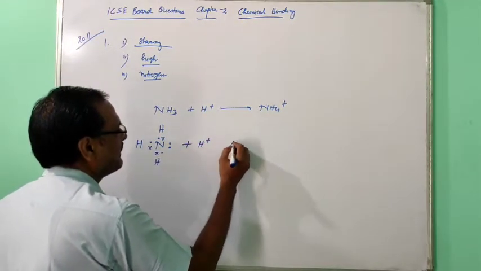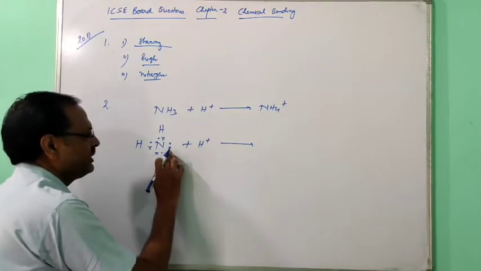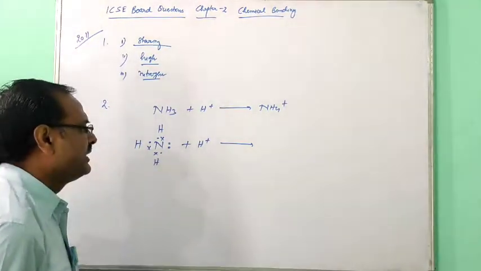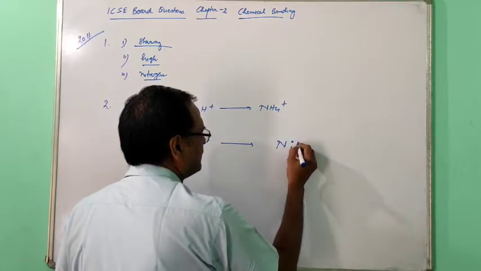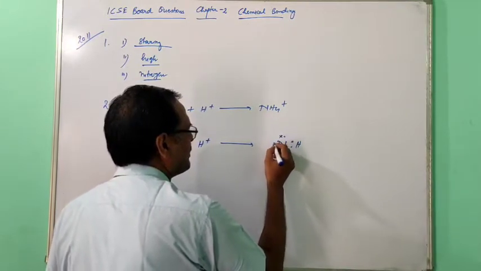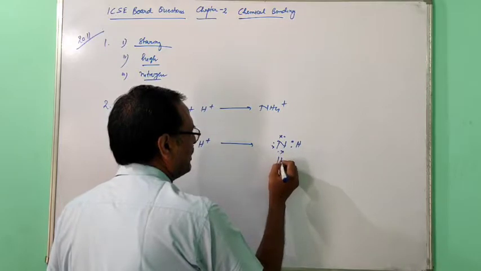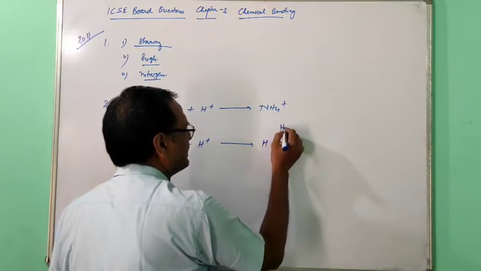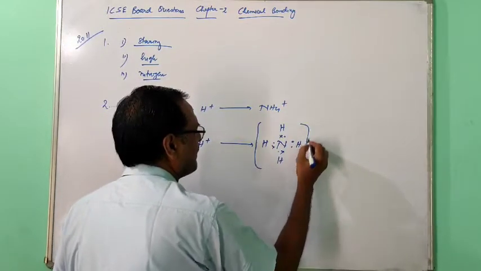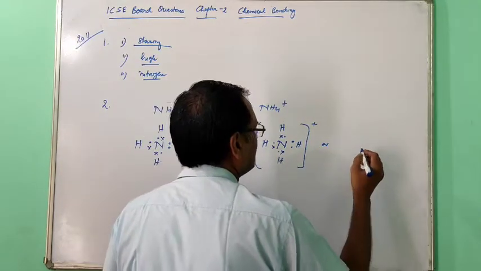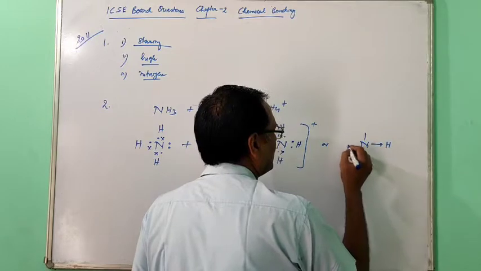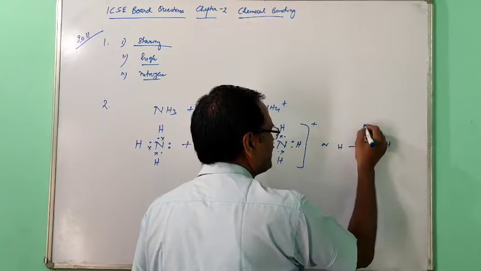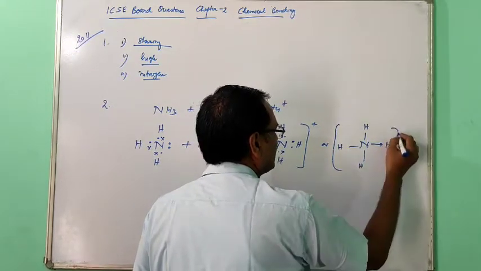This hydrogen ion comes to form the bond, and this lone pair will be converted into a bond pair. Now all are completing the octet. After this you can draw it like this. If you forget to put the positive sign, they will not give you marks.